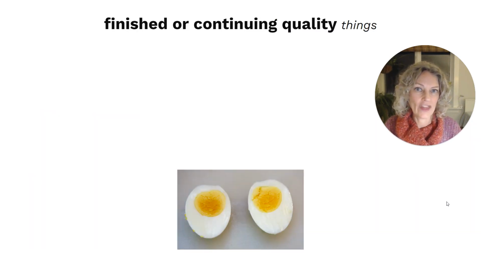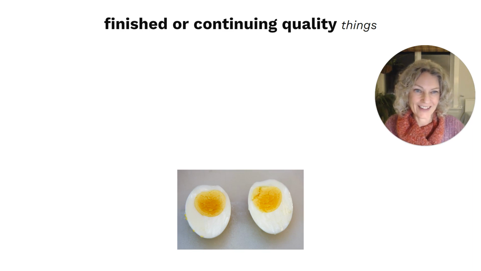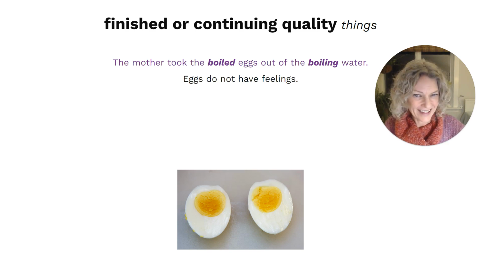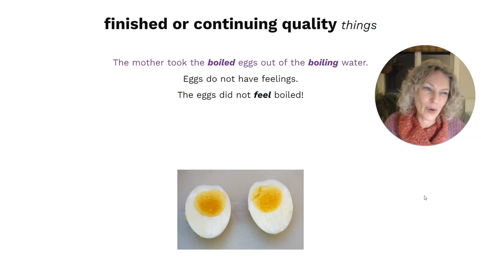So another way to think of this is to think about whether or not the quality is a finished or a continuing quality. So not every situation has people with feelings. We also have situations where we're describing things without feelings. So here's an example. The mother took the boiled eggs out of the boiling water. So eggs do not have feelings. The eggs did not feel boiled.